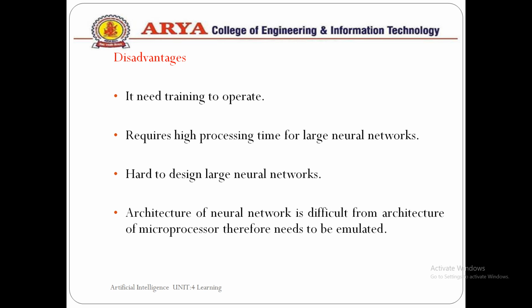Some of the disadvantages we face in neural networks are we need training to operate it, and it requires a high processing time for large neural networks. It is hard to design a large neural network, and the architecture of a neural network is different from the architecture of a microprocessor, therefore it needs to be emulated.